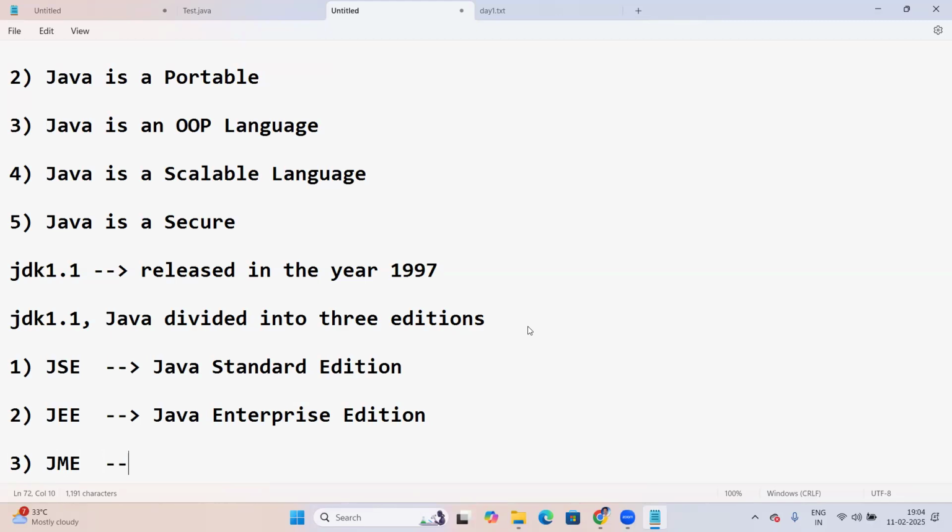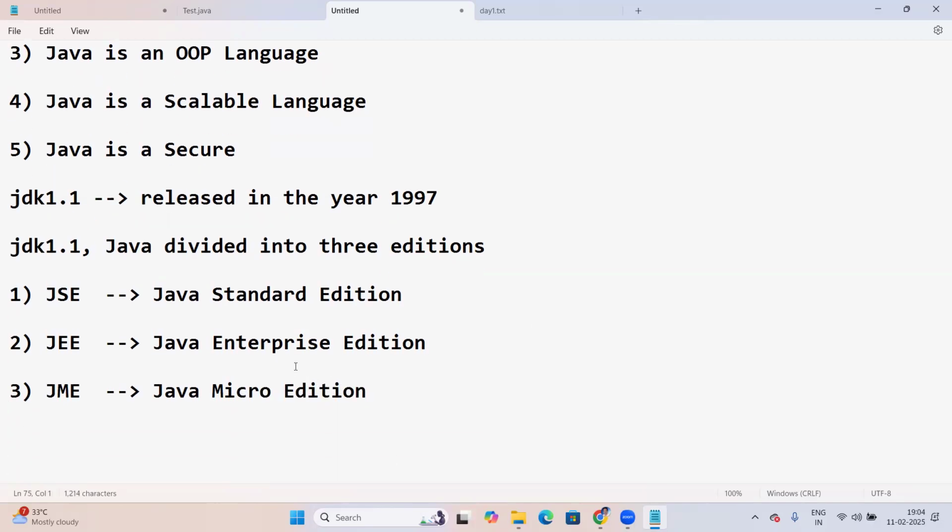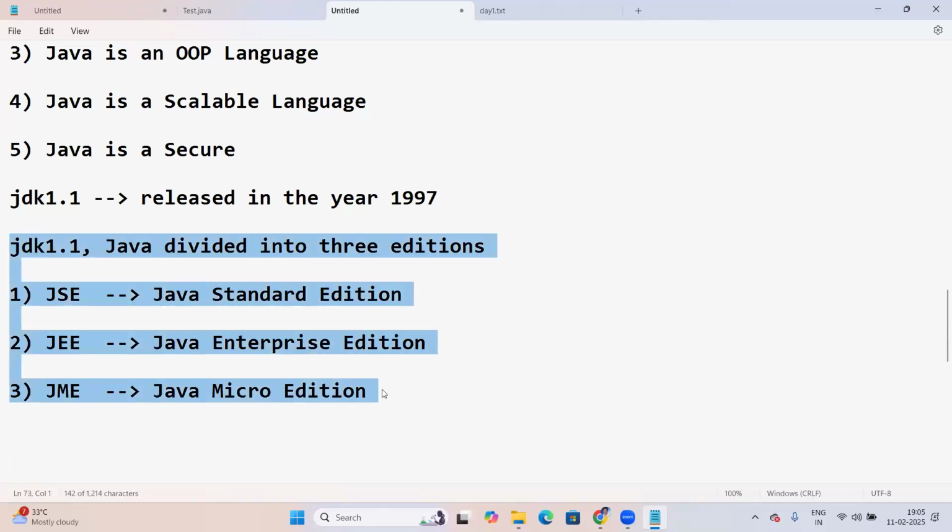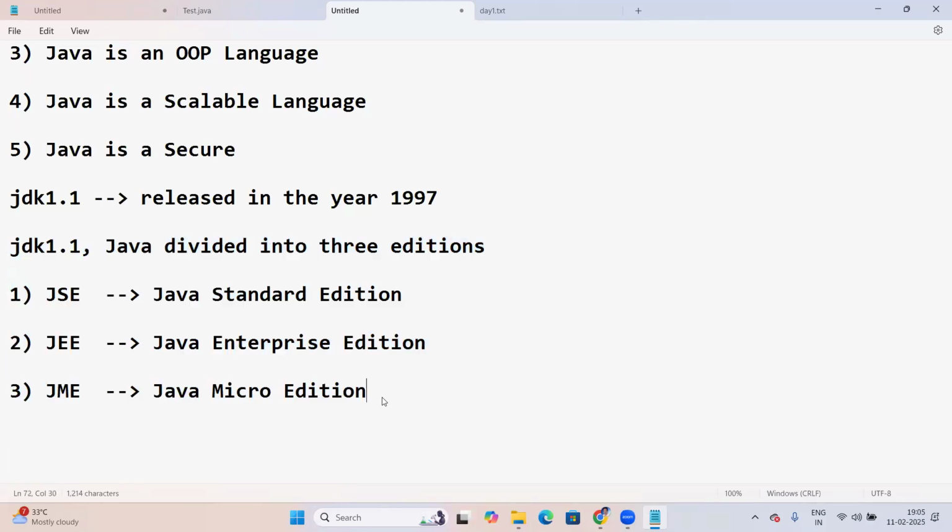JME means Java Micro Edition. What is the purpose of all these editions? I'll explain what Java Standard Edition, Java Enterprise Edition, and Java Micro Edition are. Initially only these three; later a fourth one was added, and when it was added I'll explain clearly. So this is JDK 1.1, divided into three editions.